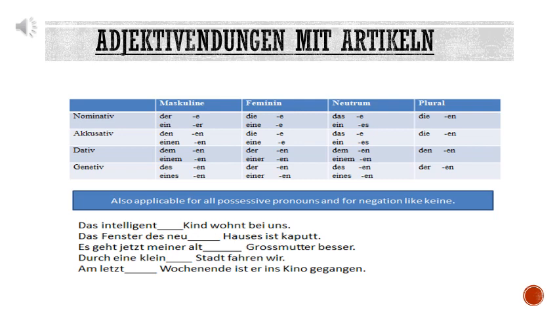Nominative: der, e; ein, er. Feminine: die, e; eine, e. Neutrum: das, e; ein, es. Plural: die, en. Accusative: then en, einen, en; die, eine, e; das, e; ein, es. The en in plural. Dative: everywhere en is there.